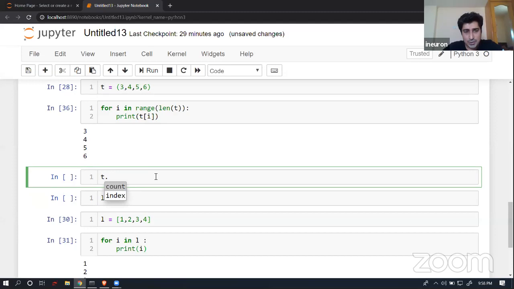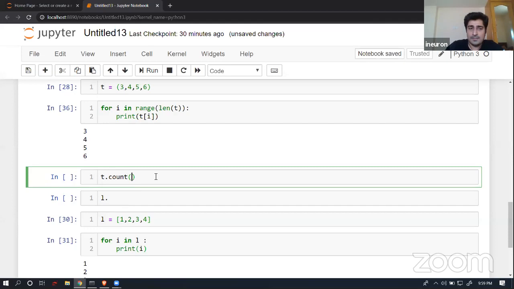Now, if I try to do the same thing here, you will be able to find only 2 functions. That's it, not more than that. One function is the count function, and another function is the index function. You will not find a function like append or insert or extend, because we know that we will not be able to append anything inside a tuple. We can't do data manipulation inside, or override our original tuple at all in any case.